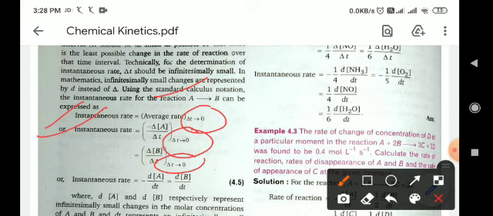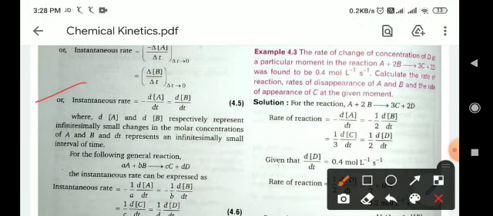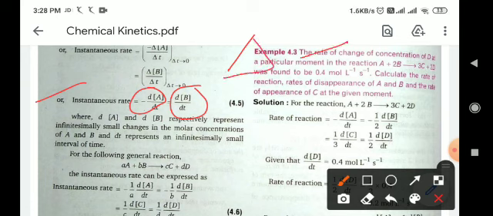So this limit basically denotes the instantaneous change, or minute rate change. For the product, the instantaneous rate is denoted by minus dA upon dt for the reactant, and dB upon dt for the product. As we know, capital delta is used for a large change and small delta, or d, is used for a very small change.